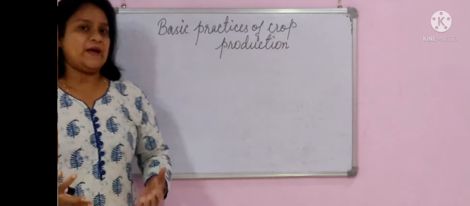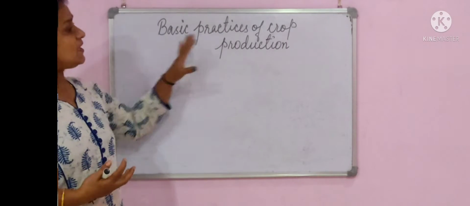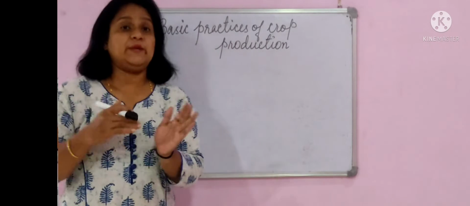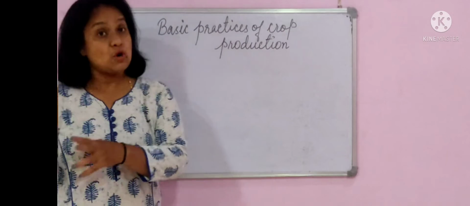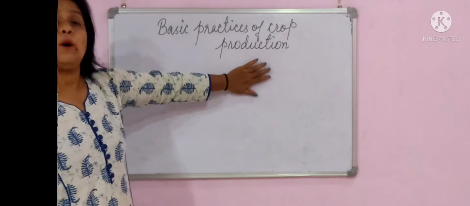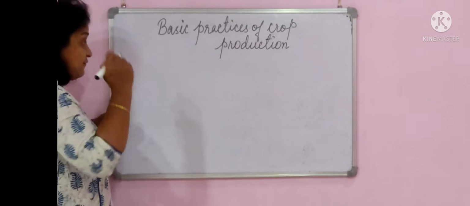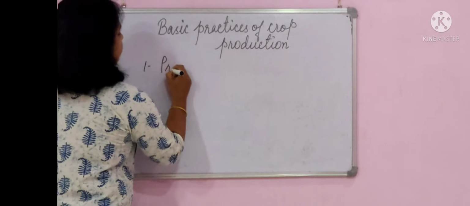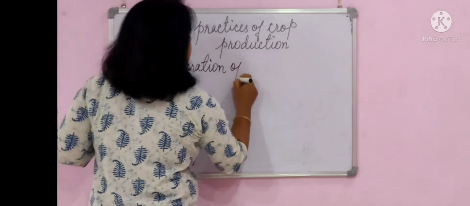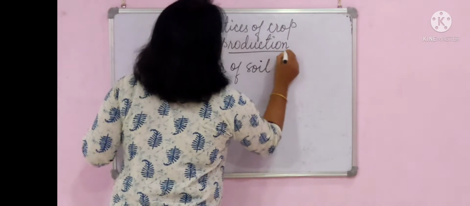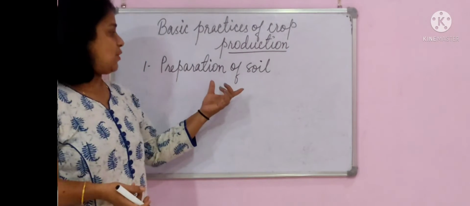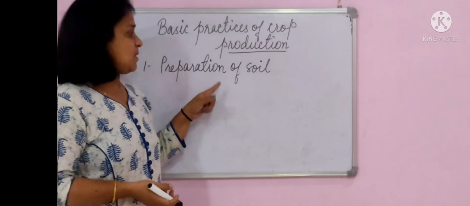As we move on to agricultural practices, there are some basic practices that we follow for crop production. There are a few steps that we need to follow to get our crop to develop nicely and get a good yield. Now what are those basic crop production practices? First of all, it is preparation of soil. Even if you are growing something at home, अगर आप घर पे भी कुछ उगा रहे हो, सपोज एक छोटे से गमले में आप कोई प्लांट लगा रहे हो, तो उसमें भी आपको पहले सॉइल को प्रिपेयर करना होता है. So this is the first step of agricultural practice, that is preparation of soil.